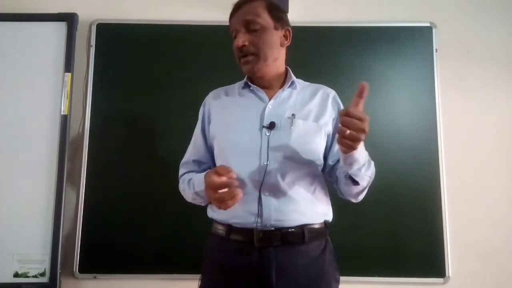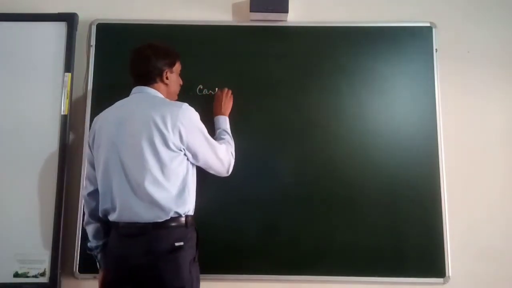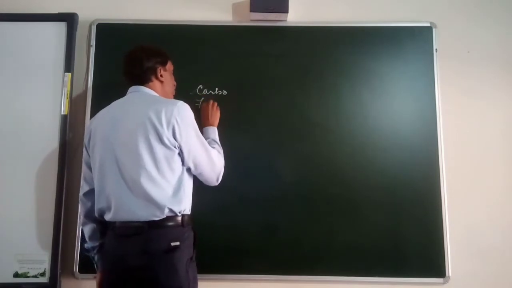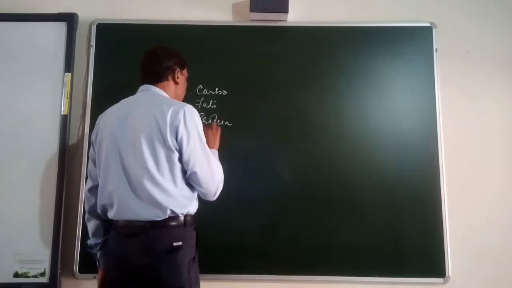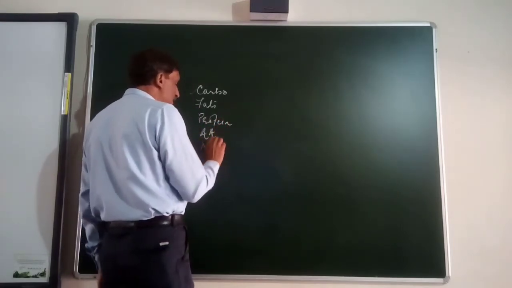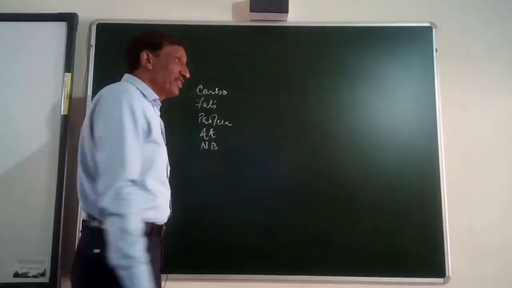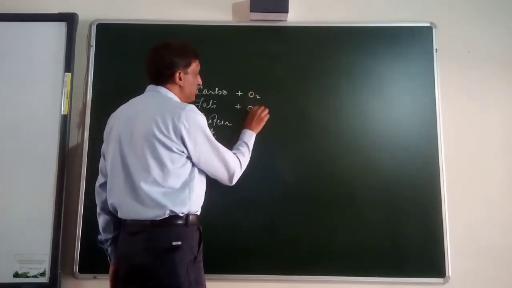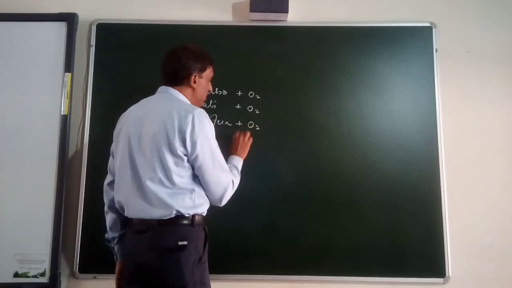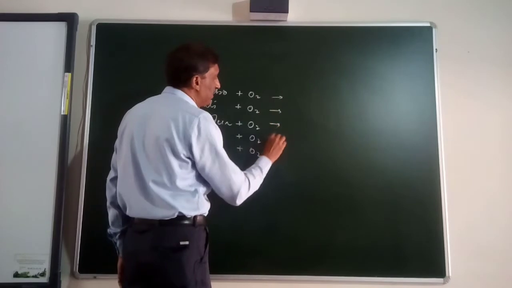The waste can be, if I summarize, the catabolism of carbohydrates, catabolism of fats, proteins, amino acids, nitrogen bases. These are the basic substances which are oxidized in our body. And on their oxidation, say for example, when they react or when they burn in oxygen, what products will form? Okay, let us have a look.